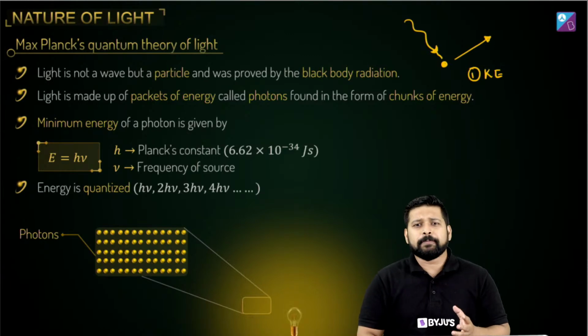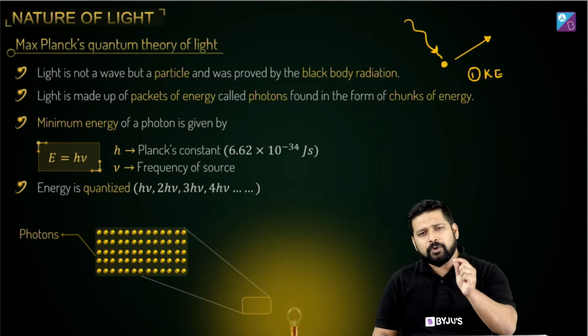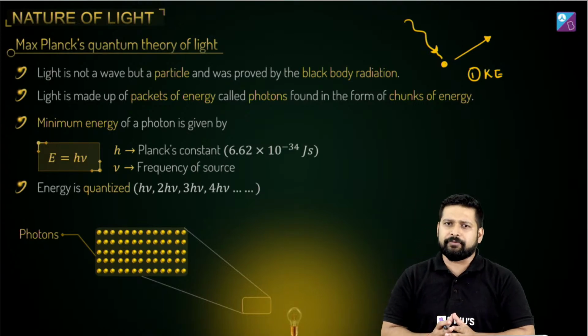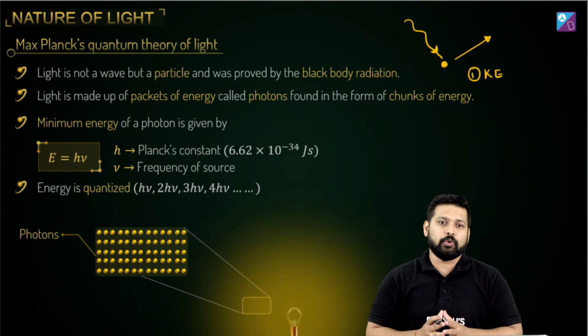So you required a particular type of frequency, a particular value of the frequency, a minimum value of the frequency, and this is what we call the threshold frequency.